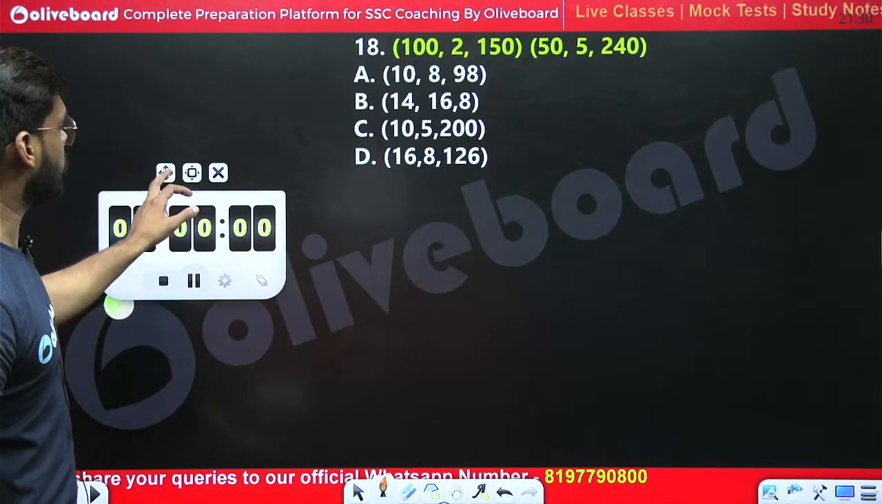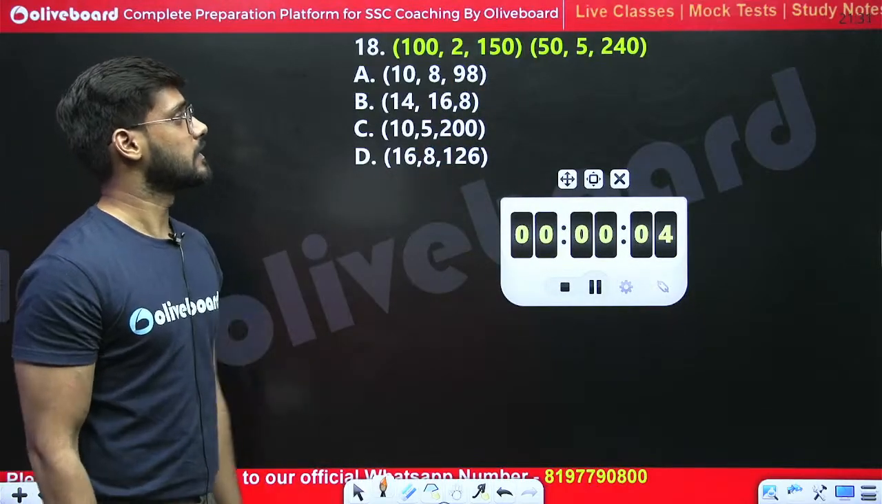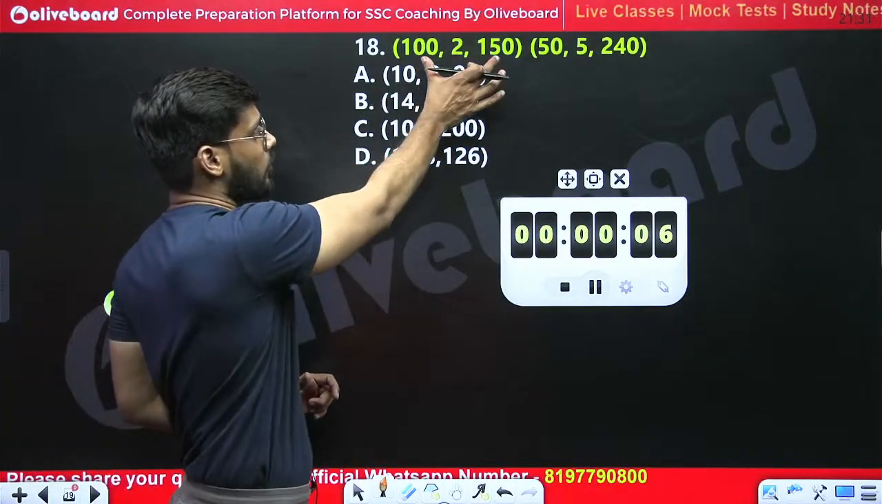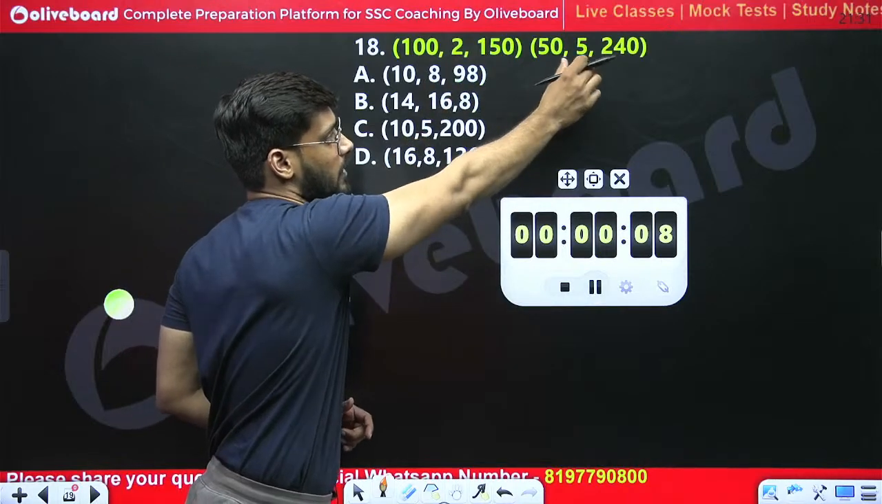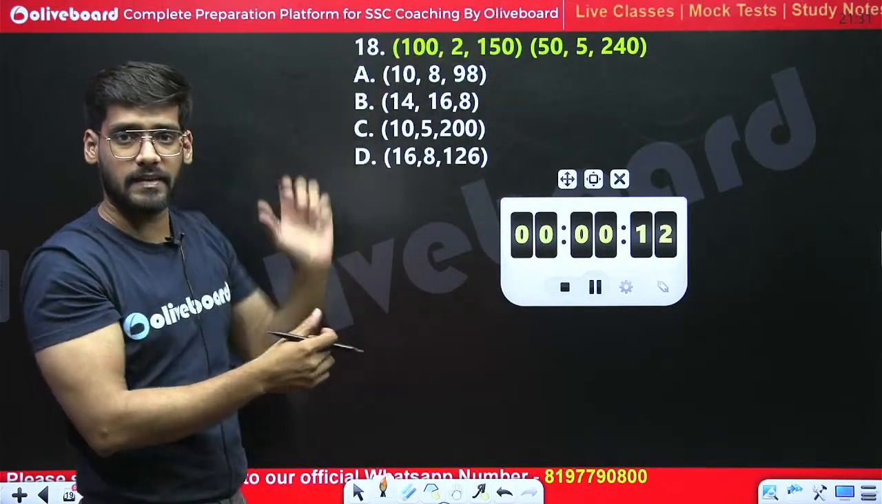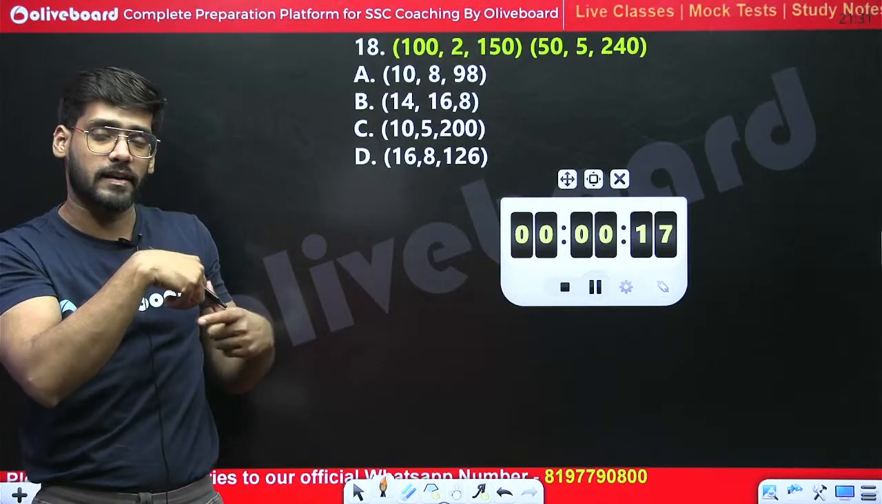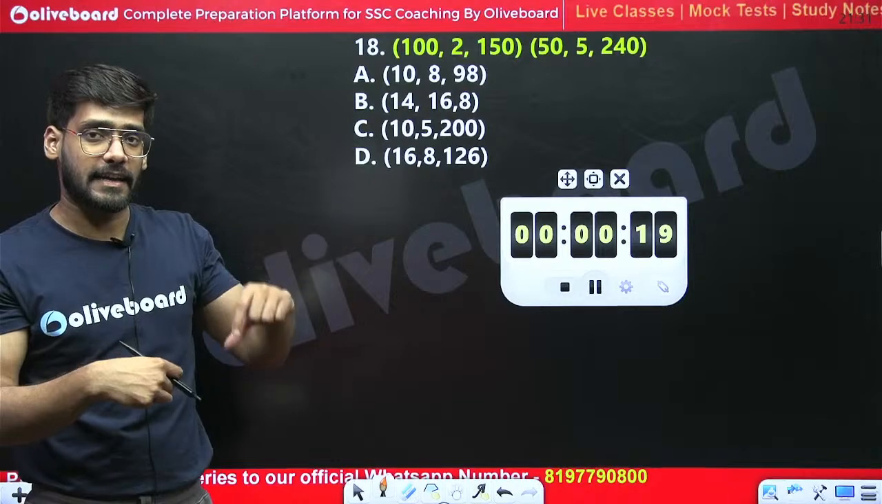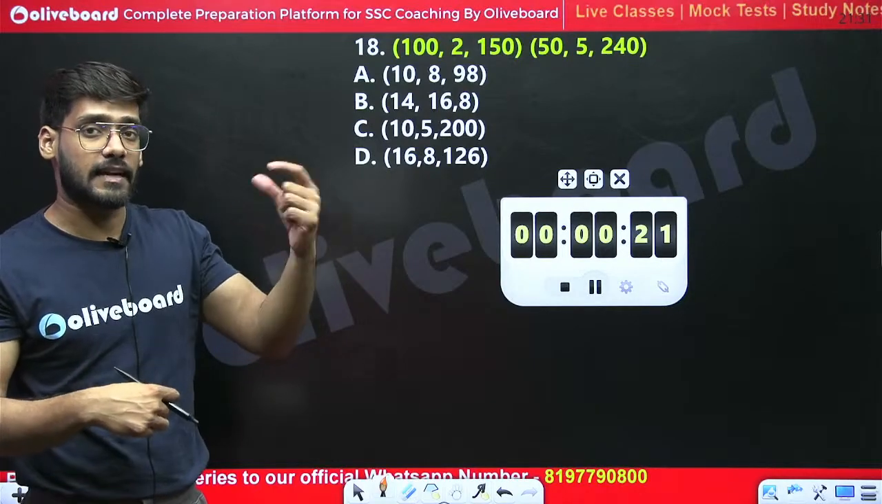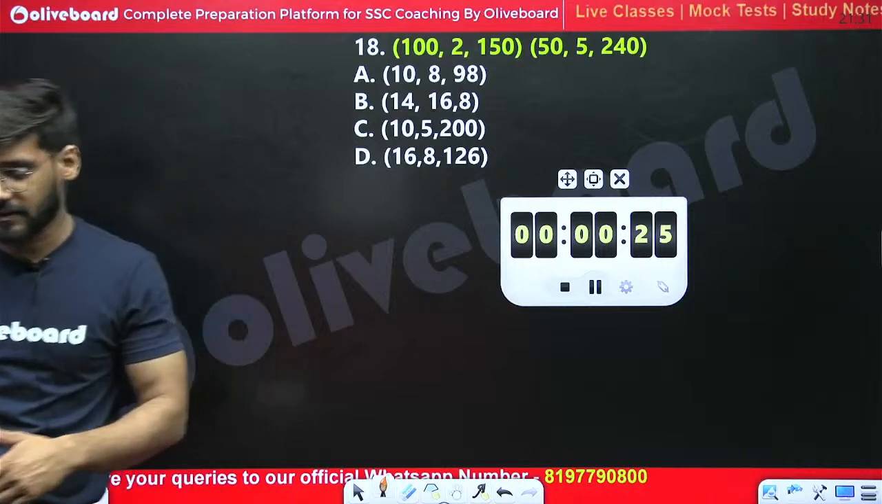18th question in front of you. Let me know the right answer of this one. There is some logic being followed: 102 and 150, 55 and 240. These two sets of numbers are given in which some logic is followed. You have to find that logic and see in which of the following options that logic is being followed, and that should be the right answer.